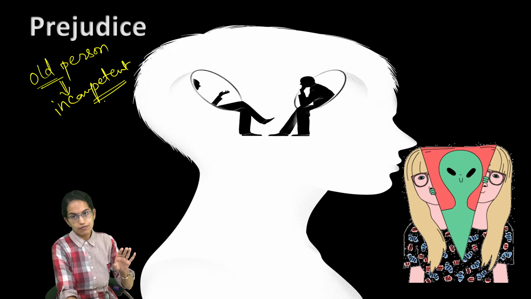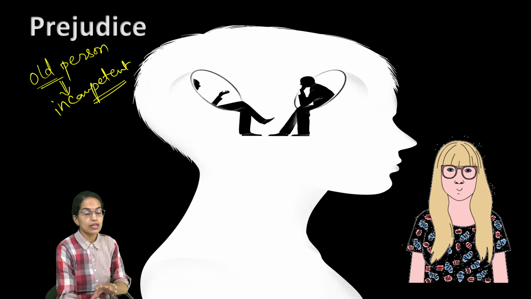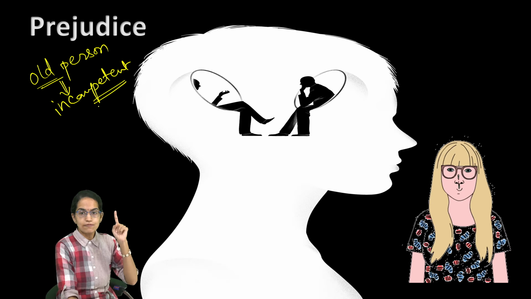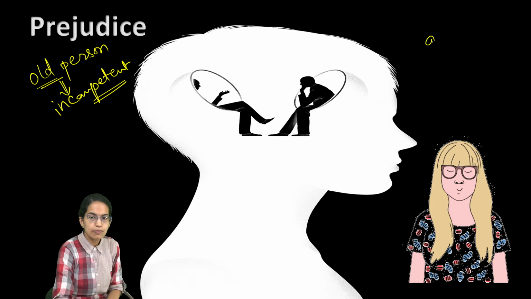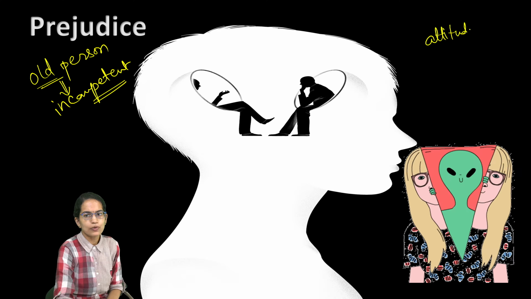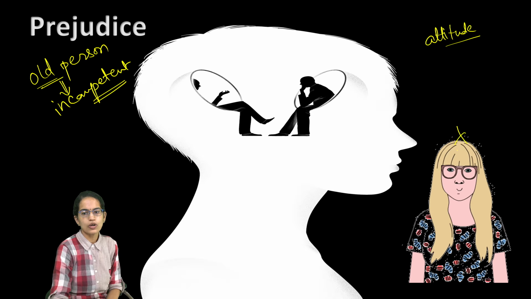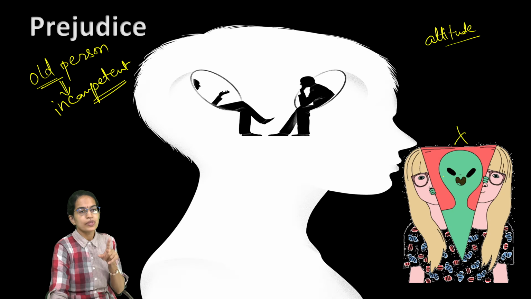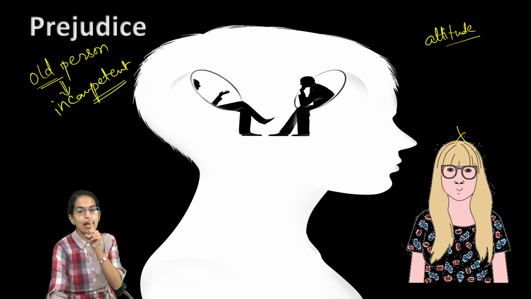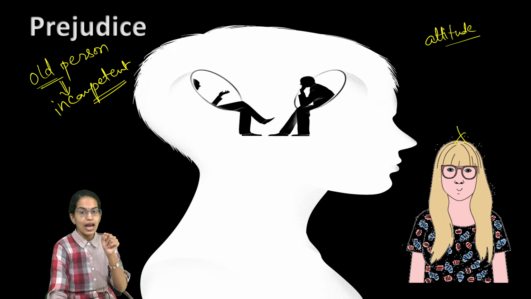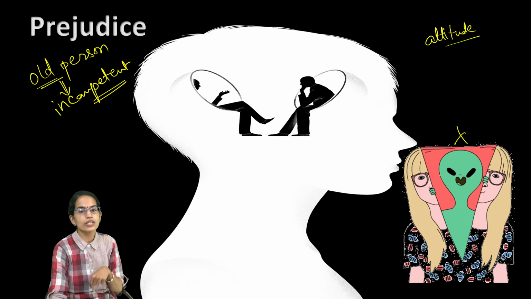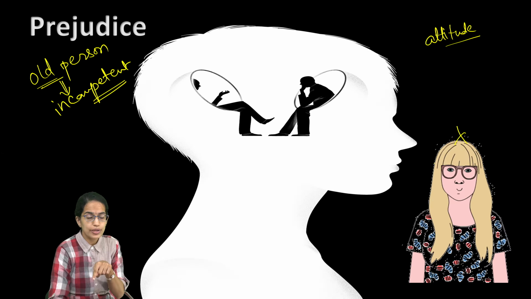Now, despite the fact that the person can be competent, I have a notion in mind, and that notion affects my attitude. So my attitude would be, oh no, I need not hire this person because old men are incompetent. And as I have an attitude towards the old people that they are incompetent, and this person who has walked in for the interview is incompetent, what will I do?